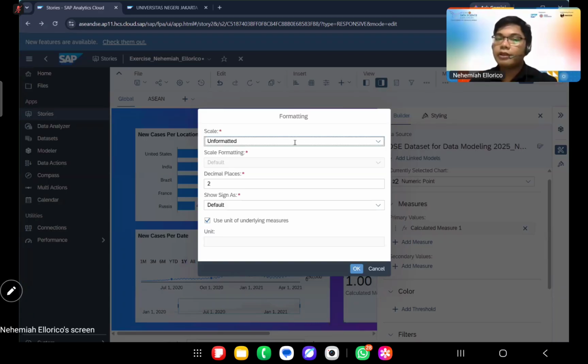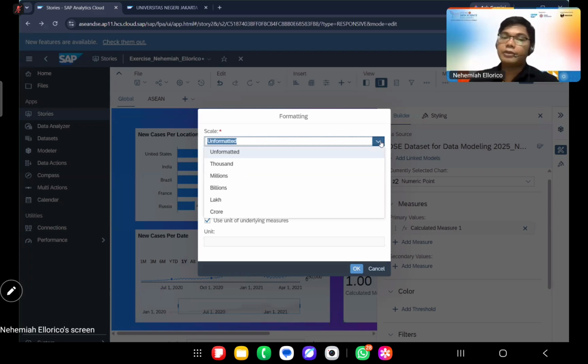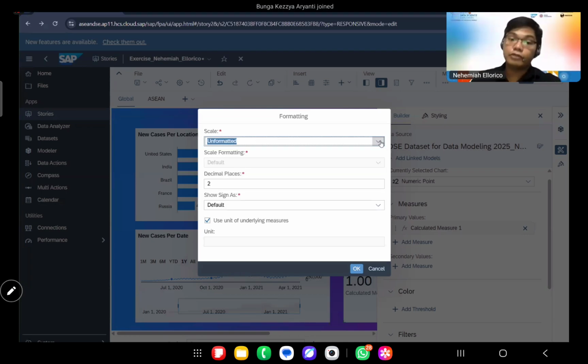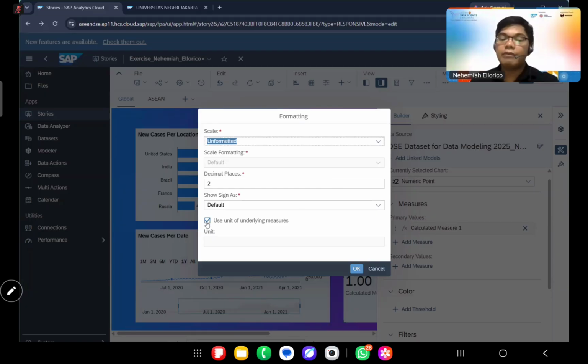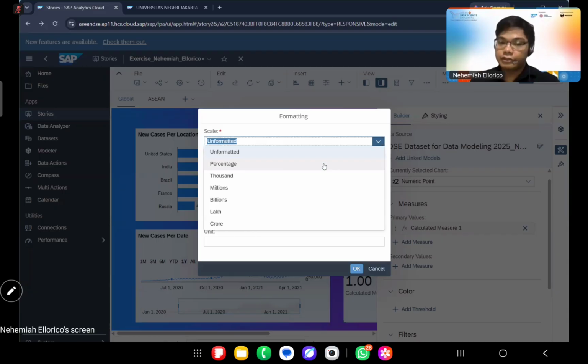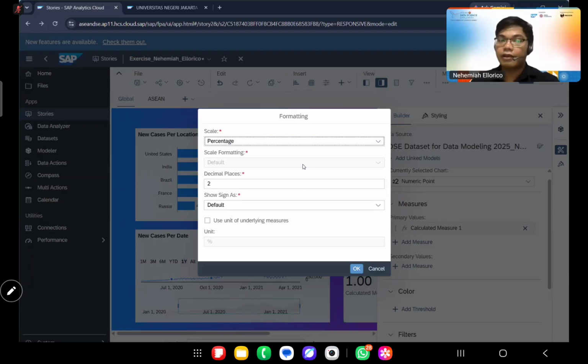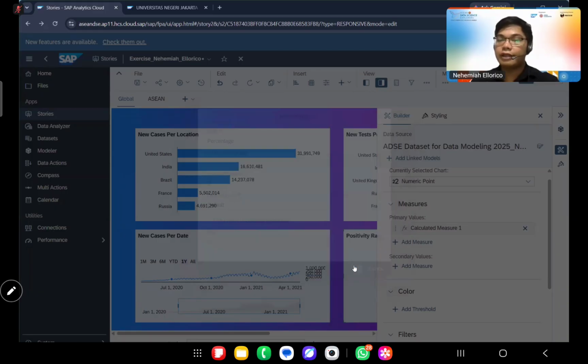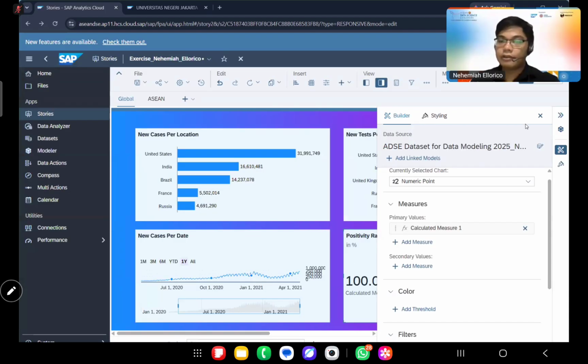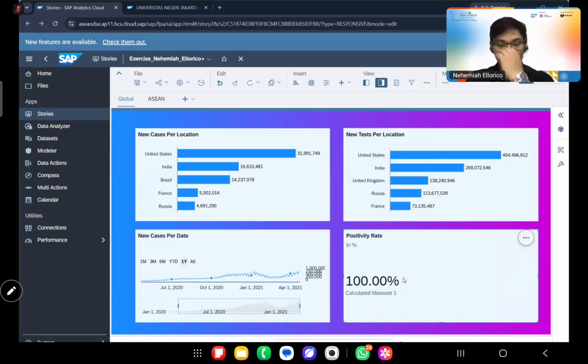Currently, the scale is unformatted, but if we drop it down, there are other options there, right? We will uncheck the use unit of underlying measure, and then as you can see, percentage is present. We will just choose that, and then click on OK. Now, we would want to change the name under our measure.